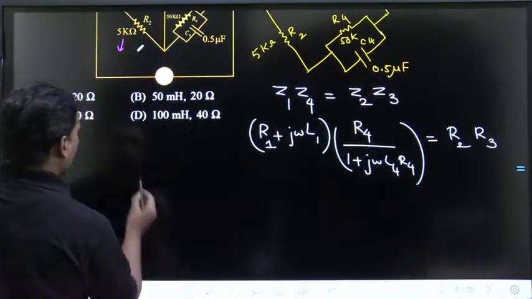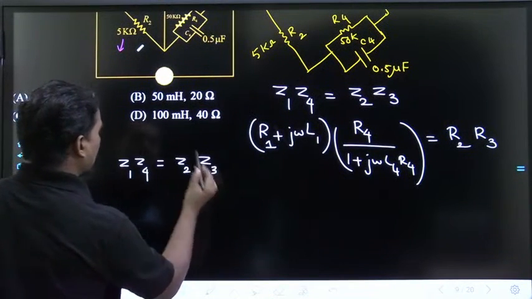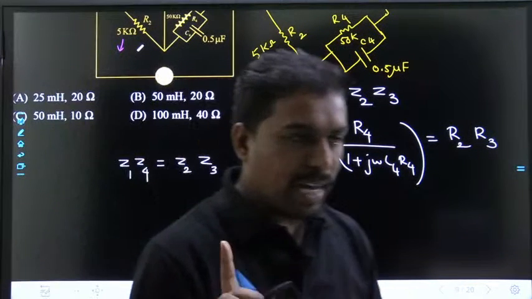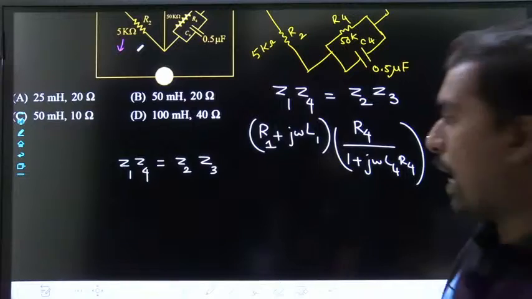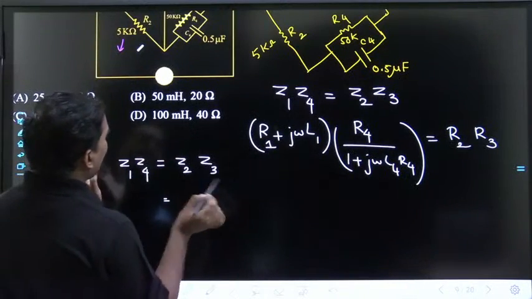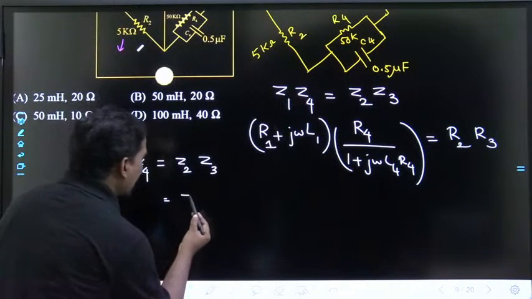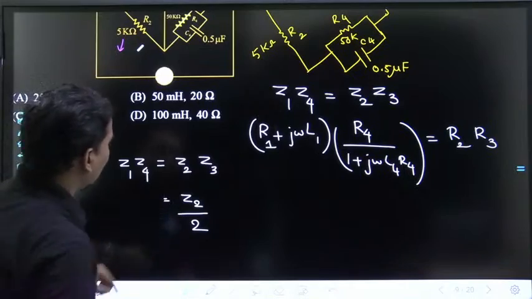This is Z1, Z4, Z2, Z3. The bridge is balanced, no? Now what he is doing? He is not changing any other parameters. He is just making this R2 by 2.